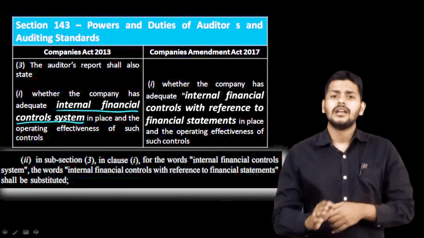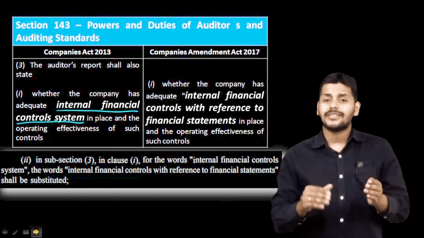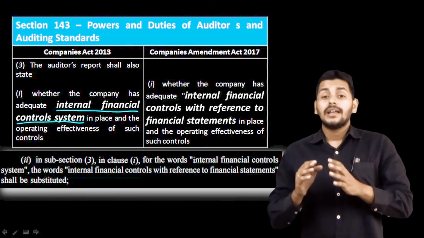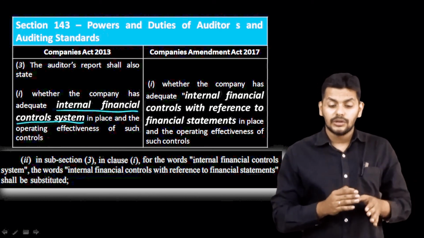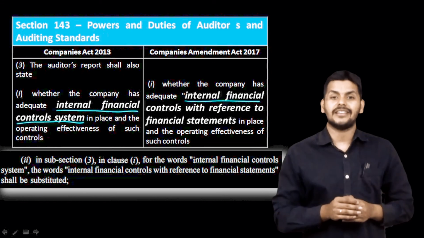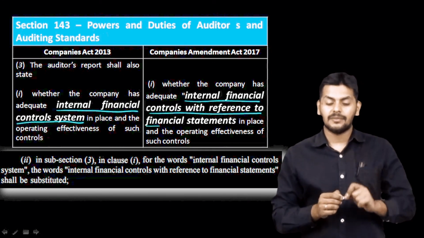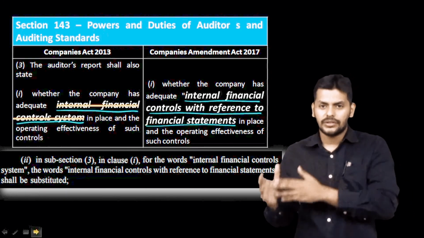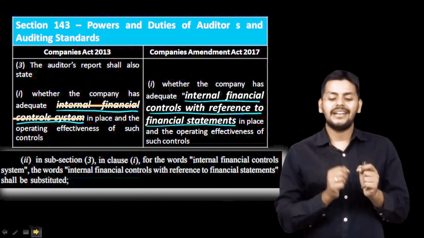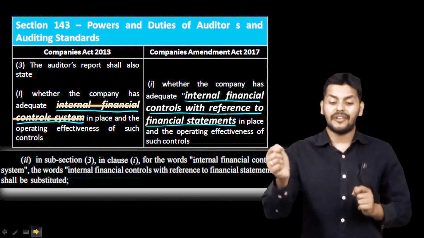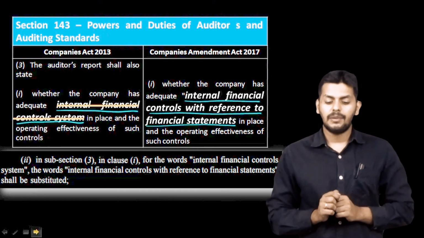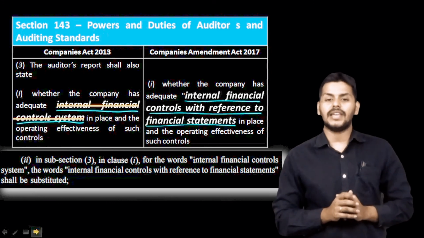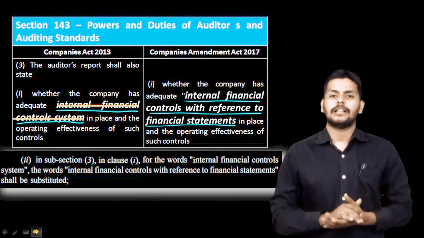This is the 2013 Act, that is the assertion raised, the question raised. Now the same question is asked slightly differently: whether the company has adequate internal financial controls with reference to financial statements. So in place of the words internal financial control system, it has now to be read as internal financial controls with reference to financial statements, in place of operating effectiveness of such controls. So the word IFC has now been replaced, IFC with reference to financial statements has been substituted.